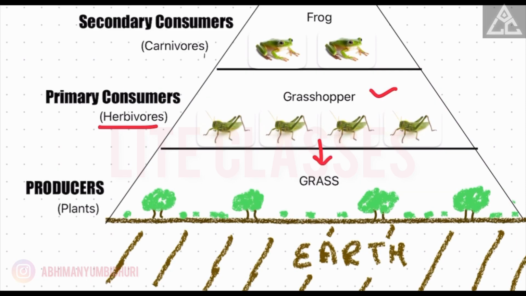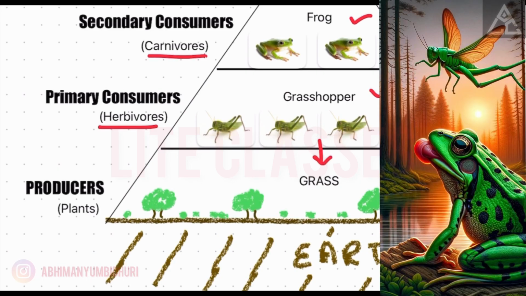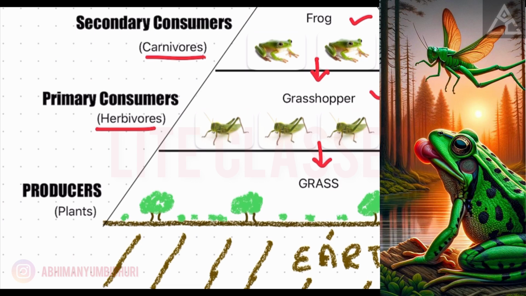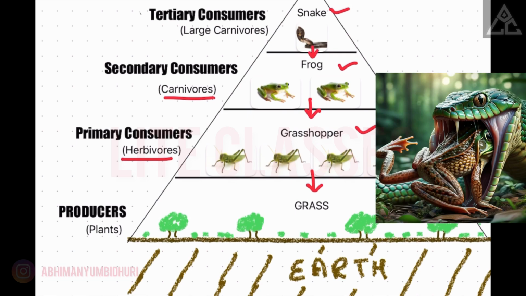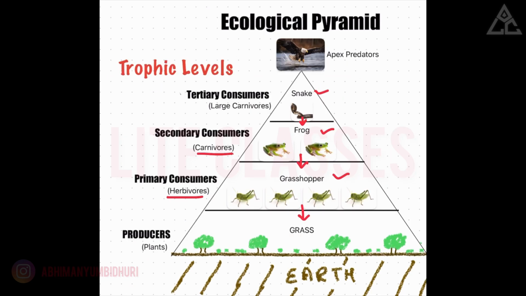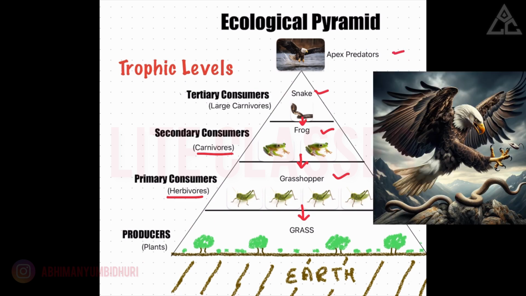The next level features carnivores like frogs. They feast on herbivores, maintaining balance in the ecosystem. And then we have large carnivores such as snakes, which feed on these animals. At the top of our pyramid, we have apex predators like eagles, which play a crucial role in keeping the ecosystem in check, with no natural enemies.